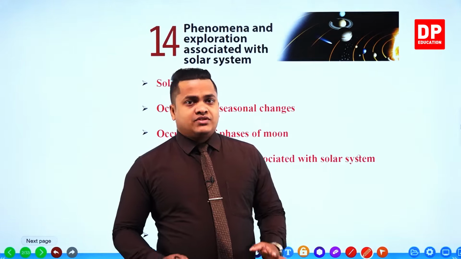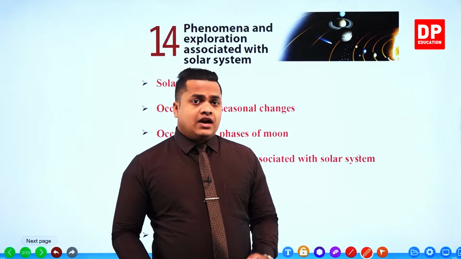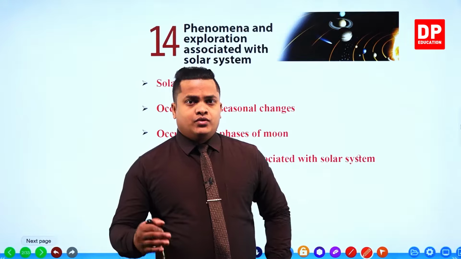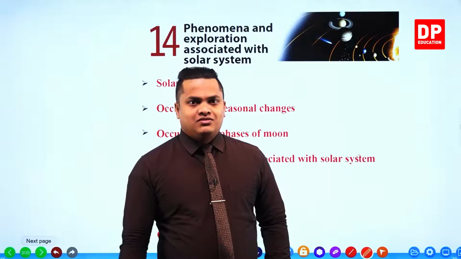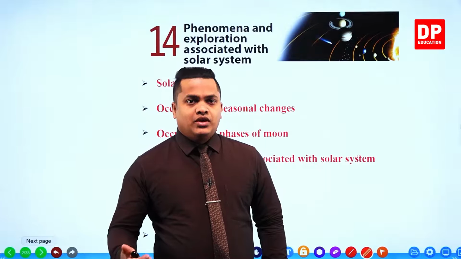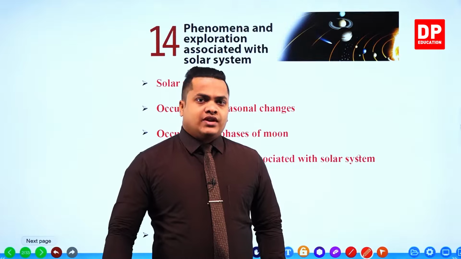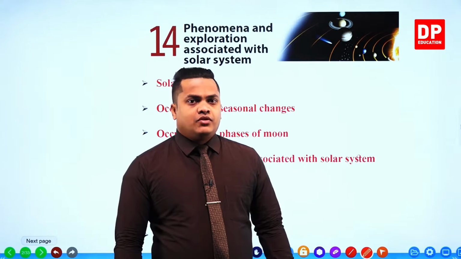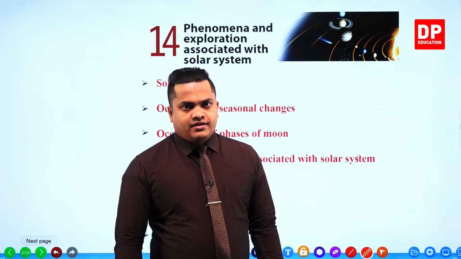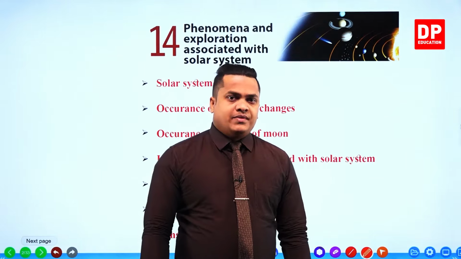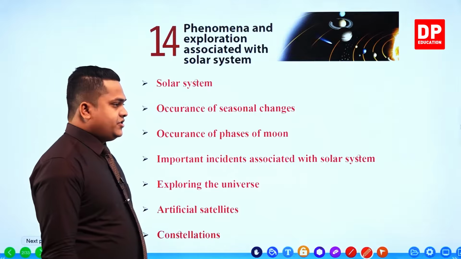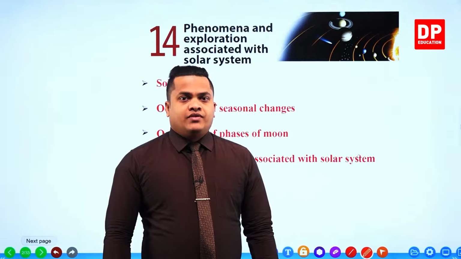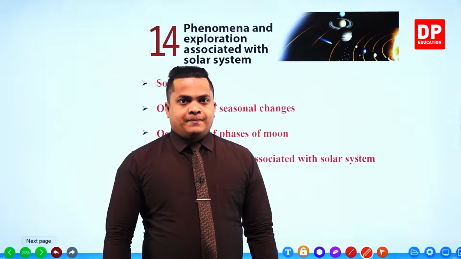So we'll be discussing several things related to satellites under the artificial satellites part. How a satellite is built here on our Earth, how we take it into outer space, and how it rotates around our Earth. We'll be discussing these things about artificial satellites, right? Then finally, my dear children, we'll be discussing the constellations.